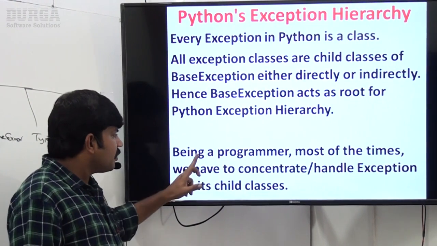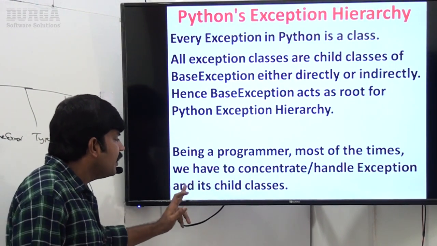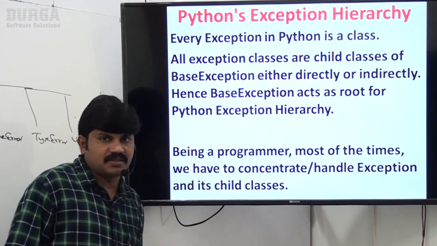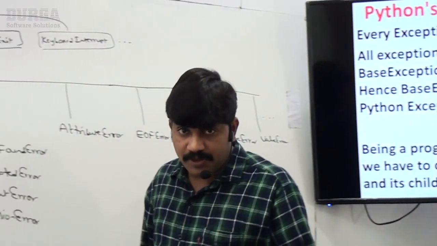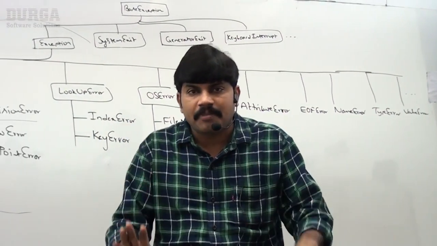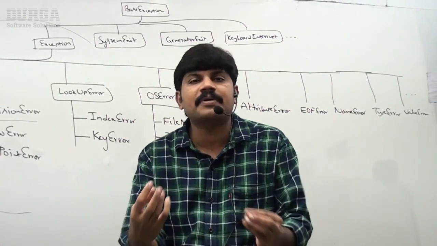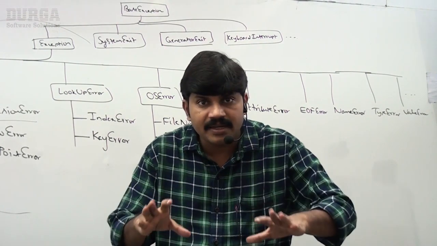Remember, being a programmer, most of the times we have to handle exception and its child classes. It is better to draw this diagram on paper and be aware of the least basic, commonly required exception hierarchy.